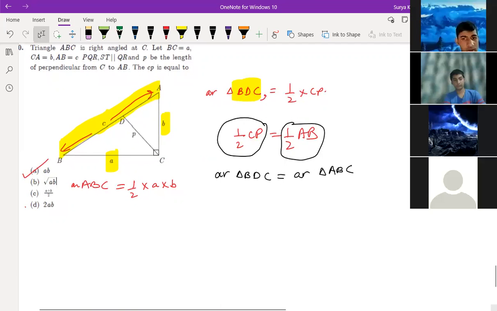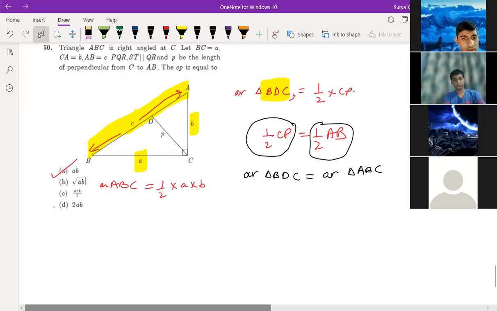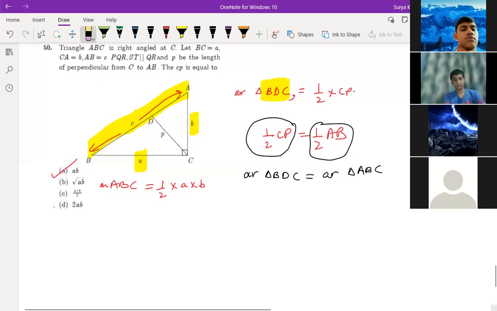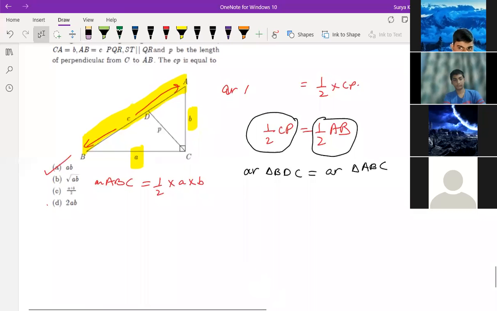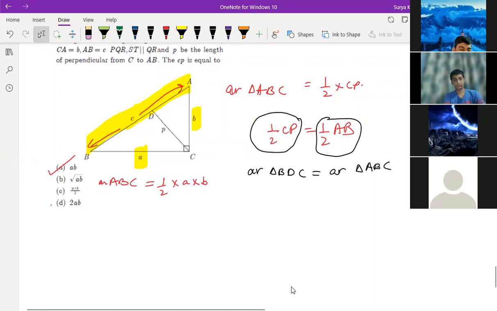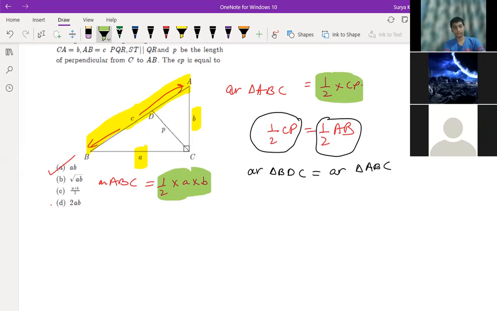But if you want to write ABC only, you can write. See what I'm saying here. Instead of BDC, don't write in this way. You write here area of triangle ABC only. This is also area of triangle ABC, and this is also area of triangle ABC. Both are area of triangle ABC only. Understood, Samarth? Yes. Then you can write both are equal. Then here you can write half CP is equal to half AB. So AB is equal to CP. That's correct now. So the answer is correct, but the way of doing was wrong.